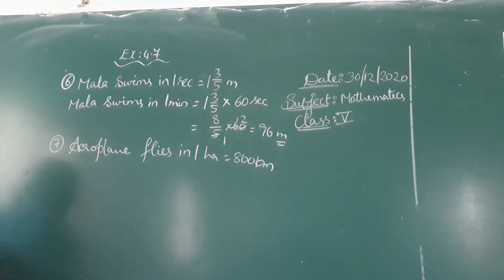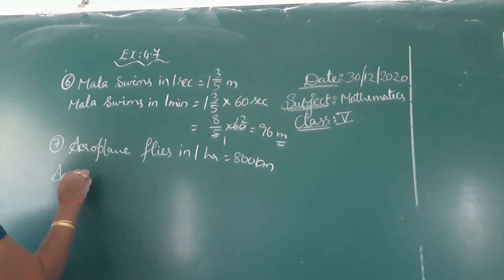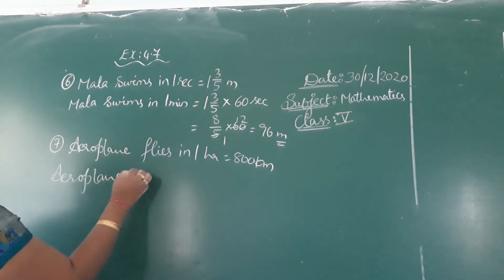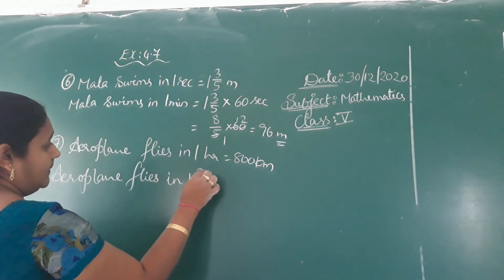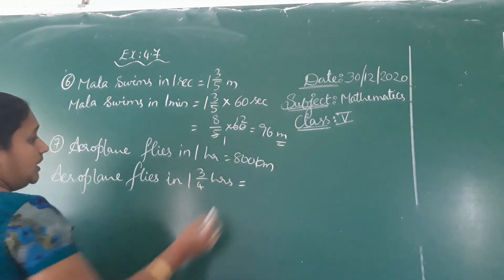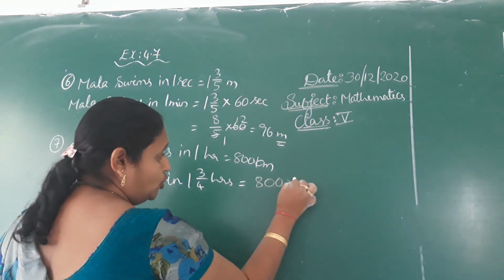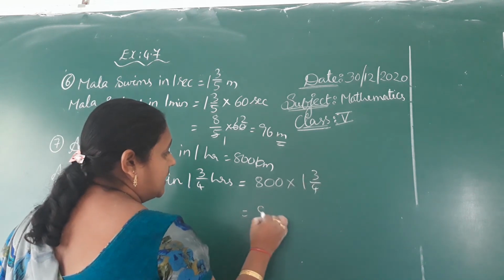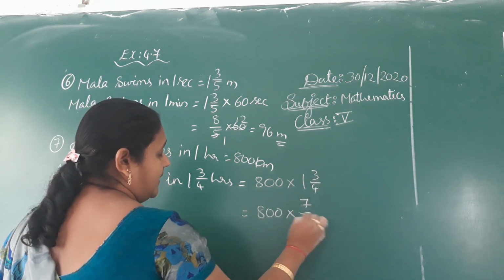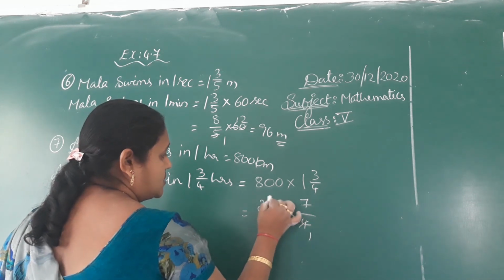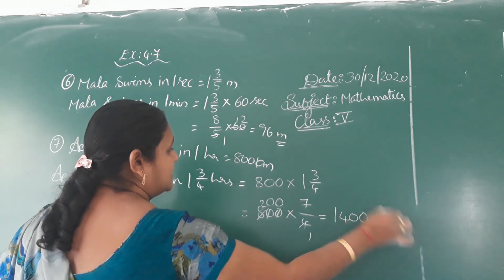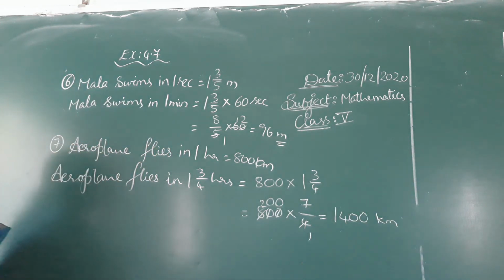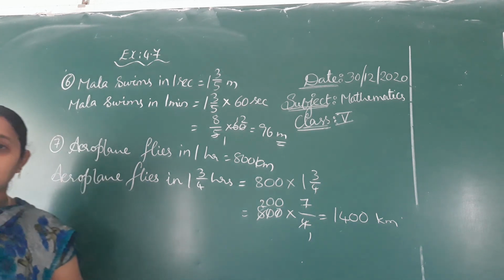That means 800 into 1 3/4, which is 800 into 7/4. 4 twos 8, 4 zeros, 200 into 7. 1400 kilometers it travels. Okay children, exercise 4.7 is complete.